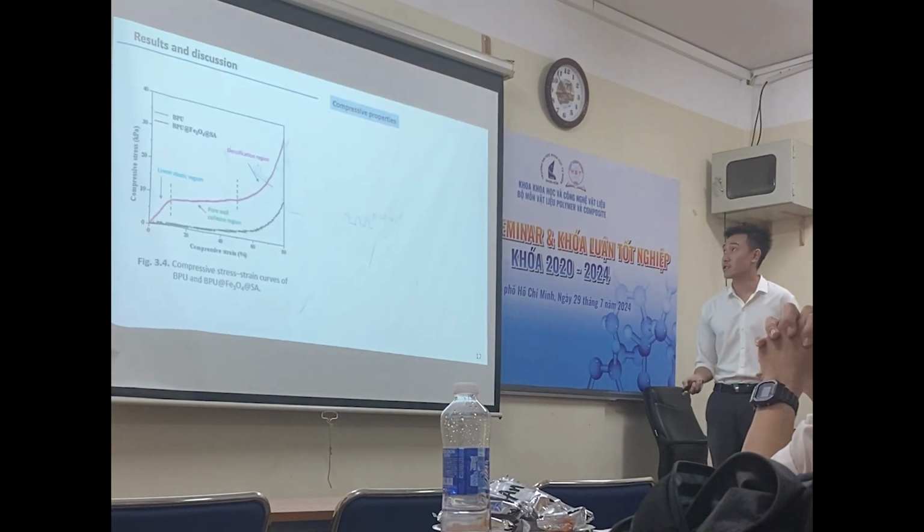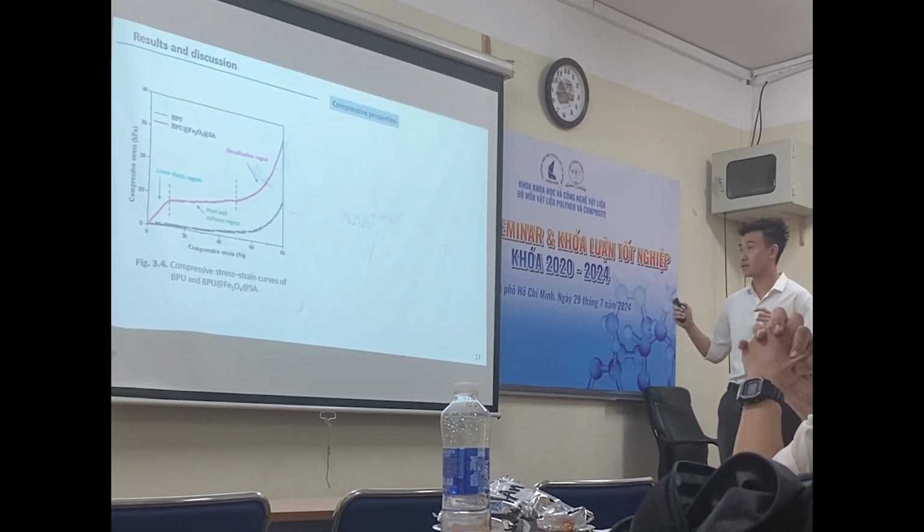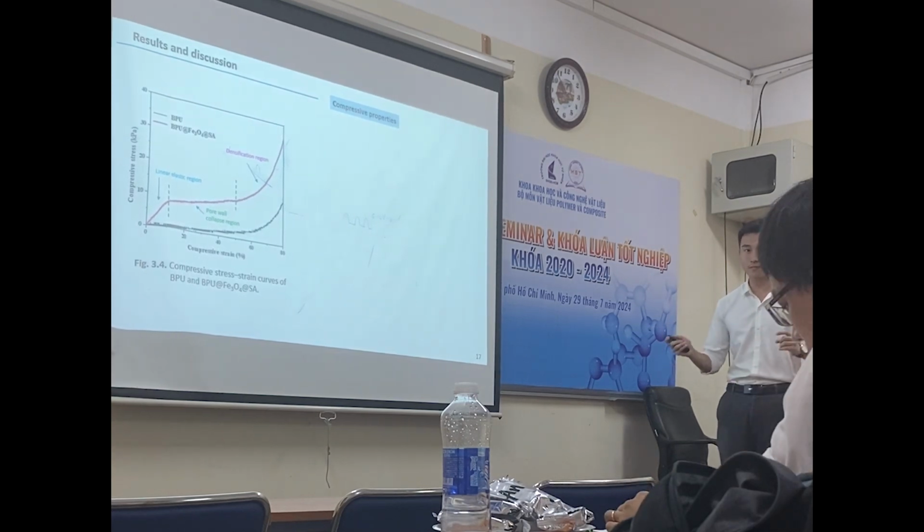I used the compression test to study the mechanical properties of the polymer.